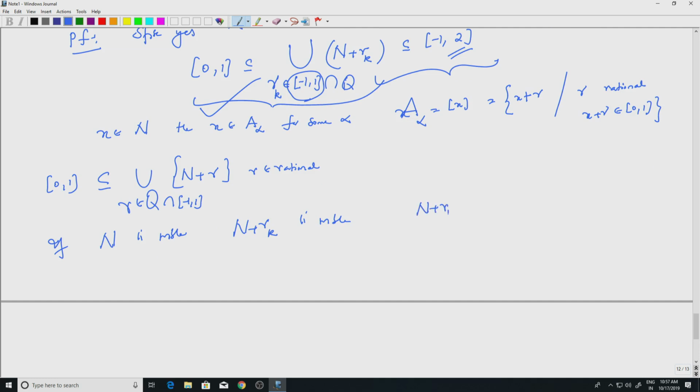So the sets N plus Rk are disjoint. What does that mean? Suppose p and q are rationals and p not equal to q. Then N plus p and N plus q are disjoint.